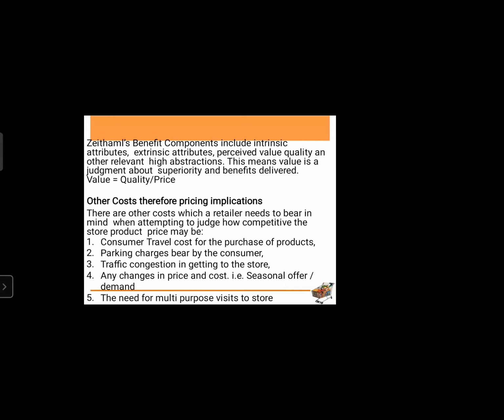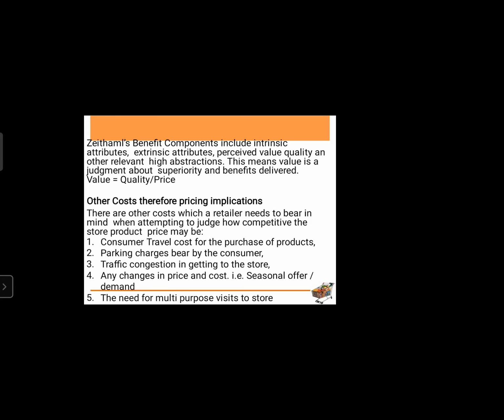Zeithaml's benefit components include intrinsic attributes. Intrinsic attributes like status quo, image, and certain things which add convenience for the customer. They save physical effort, they save time, they enhance the image of that customer. These are all relevant to intrinsic attributes. Now, intrinsic attributes, perceived value, quality, and other relevant high abstractions. This means value is a judgment about superiority and benefits delivered.